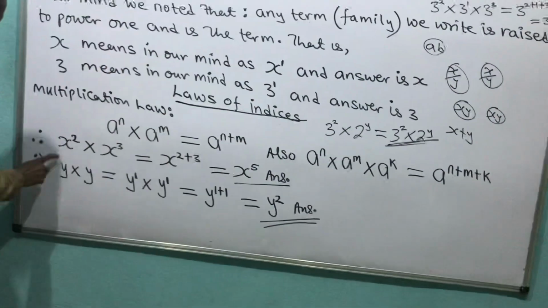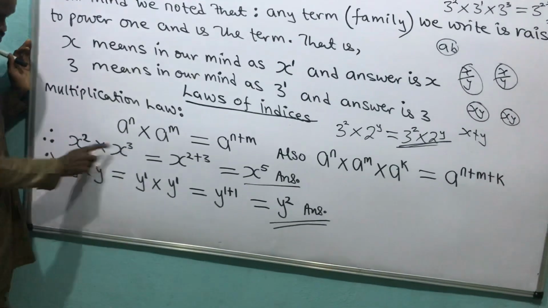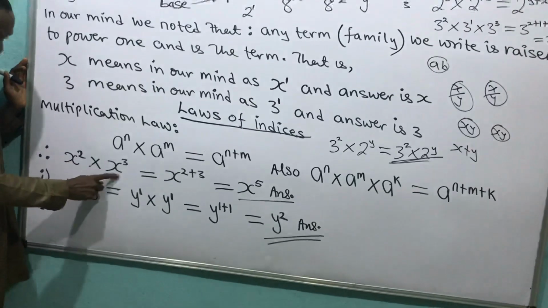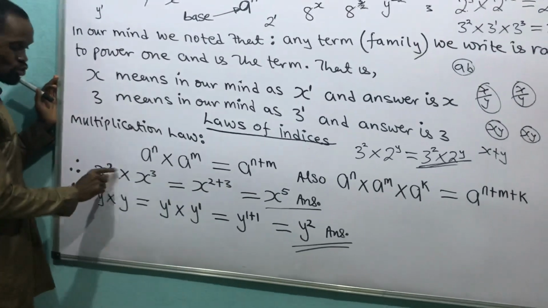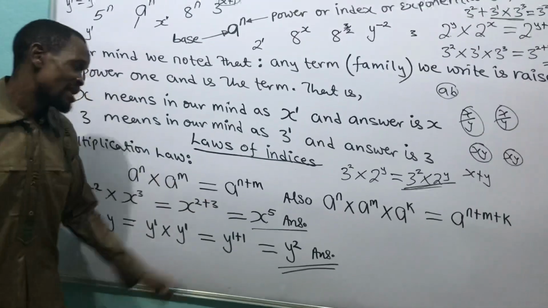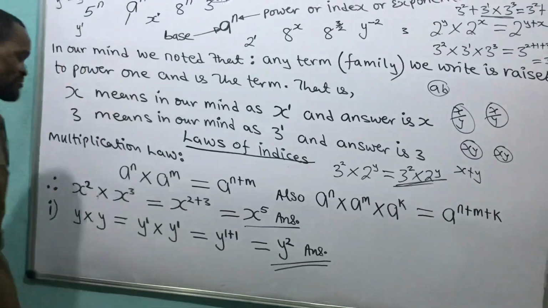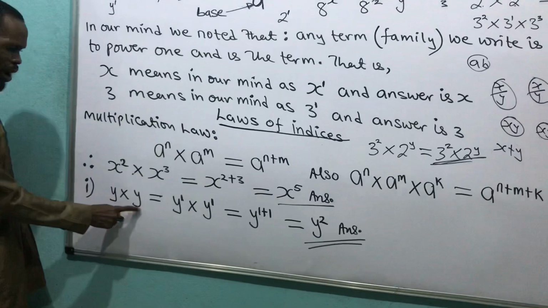Therefore, x raised to the power 2 times x raised to the power 3. What will I do? This is base x, and they are multiplying themselves. I add their power: 2 plus 3. I take 1 of x and add their power. The answer becomes 2 plus 3, which gives me 5.